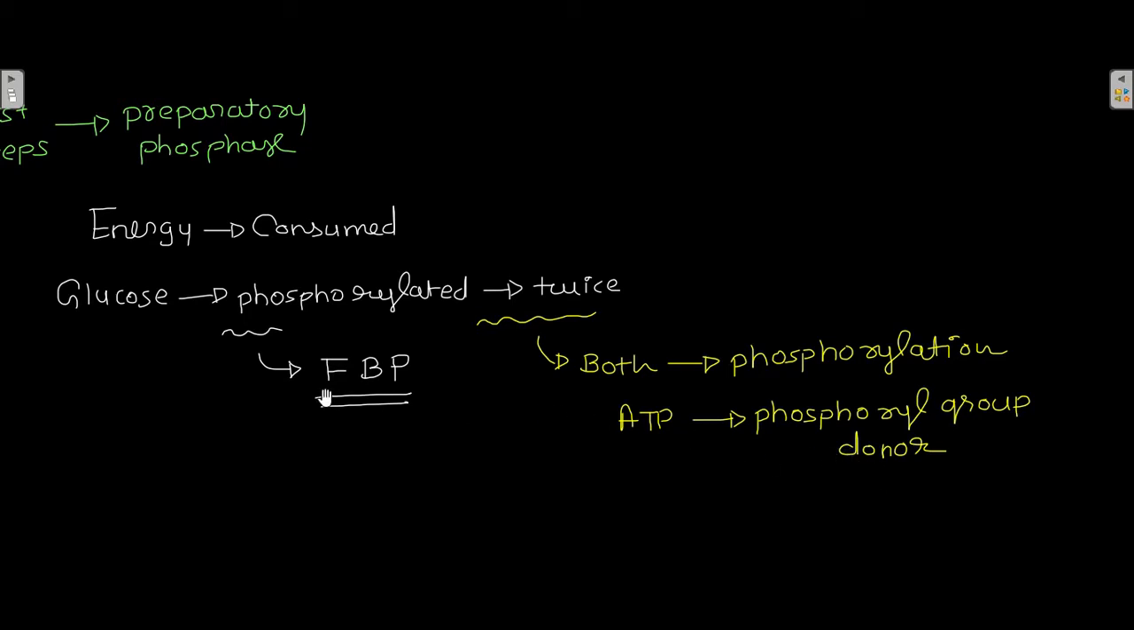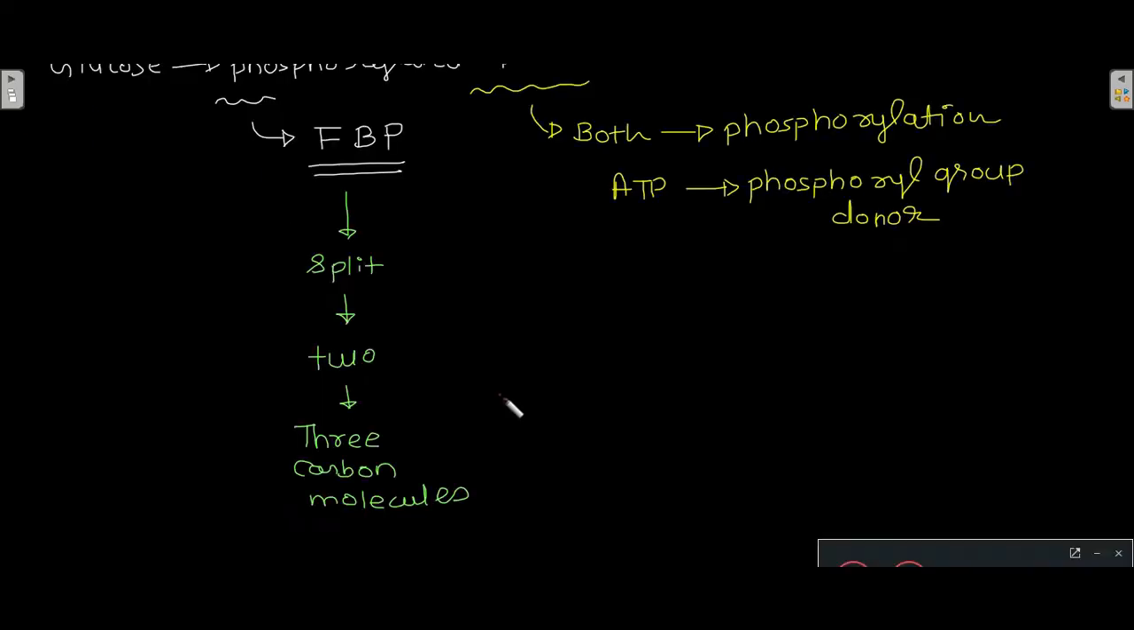That is, the fructose 1,6-bisphosphate has 2 phosphate groups in it, right? So both of the phosphate groups came from 2 molecules of ATP. Now this fructose 1,6-bisphosphate then splits and there is formation of 2 3-carbon molecules.